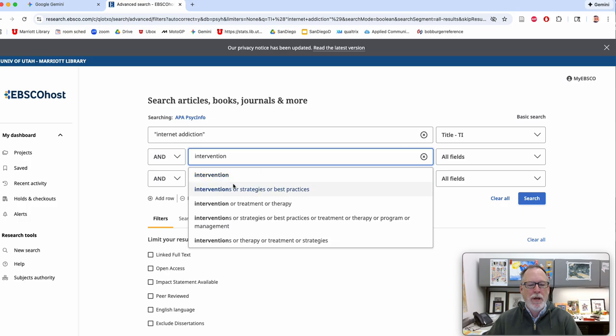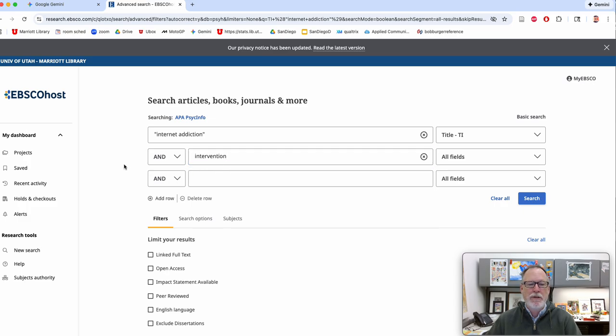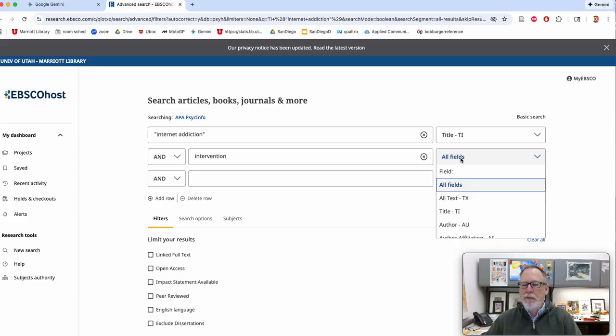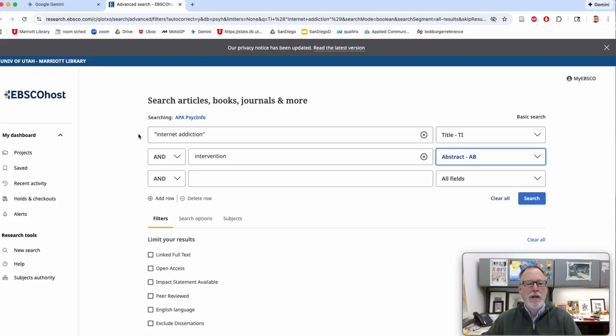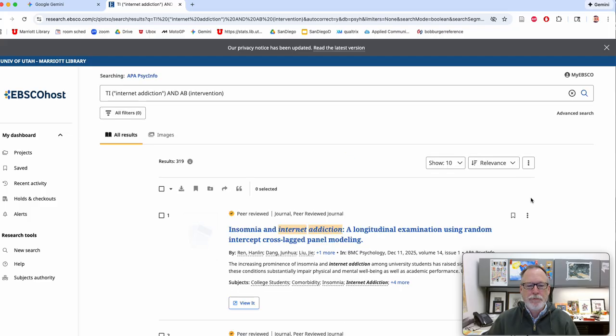And here they give you other keywords, strategies, best practices, which I've already written down. On this one, I want it to be important, but it's probably just going to show up in the abstract, not the title. So this is going to be the main thing, and this is going to be something that shows up later. If it doesn't show up in the abstract, it's probably not going to talk about it in the article at all. Let's see what happens now.